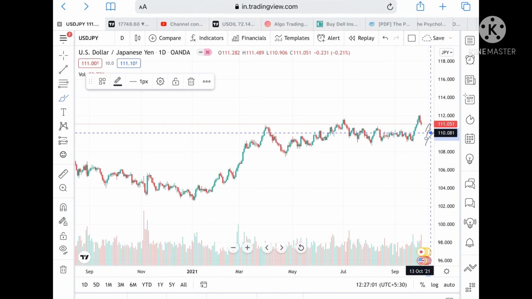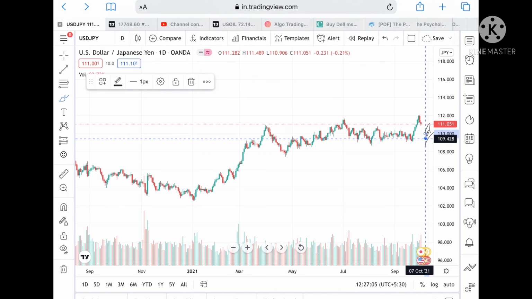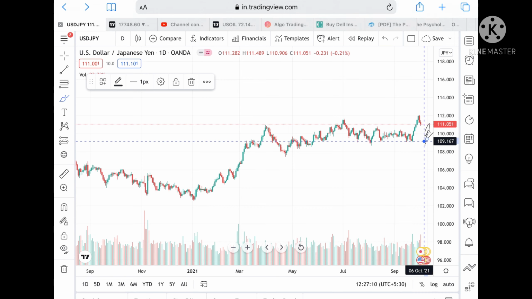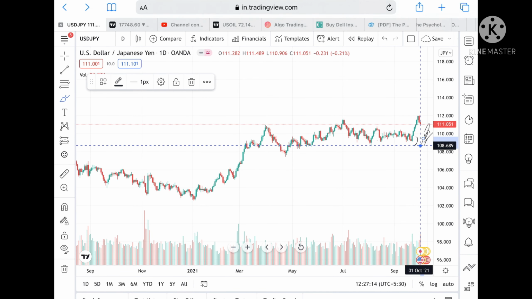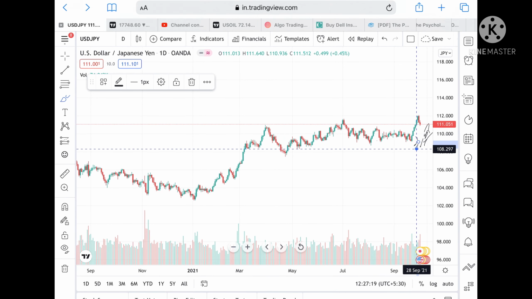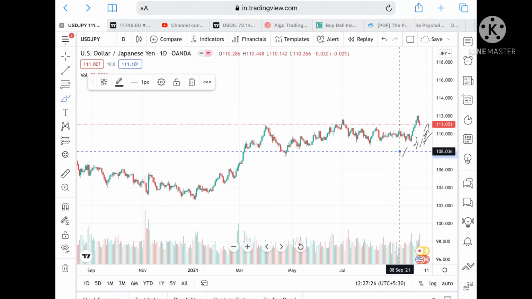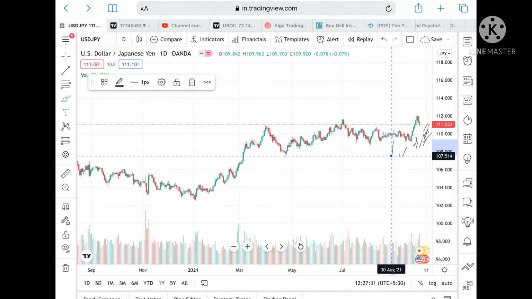Suppose the price goes more below this level, then we can see a level of 110.081, and if it goes more below this level, then a level of 109.428, and from there a level of 109.167. These levels are already tested twice, so chances are high it can go to a level of 108.689, and from there further low to a level of 0.297. This level is already tested twice, so chances are high we can see a level of 101.688, and it can go further low to a level of 107.427.